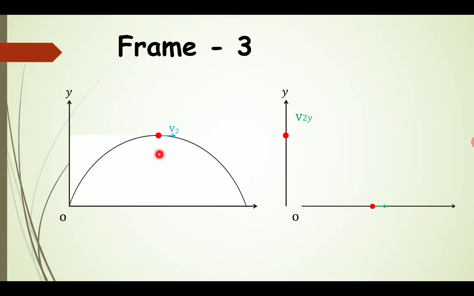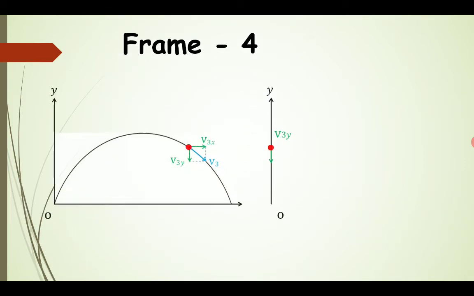At this particular position, the maximum height is achieved by the projectile, and beyond this no further increment in height is going to take place. After the effect of gravity, the object is falling down. This is the v2x velocity, the horizontal component of the velocity at the highest point, and we again have that projectile motion is a combination of vertical motion and horizontal motion.